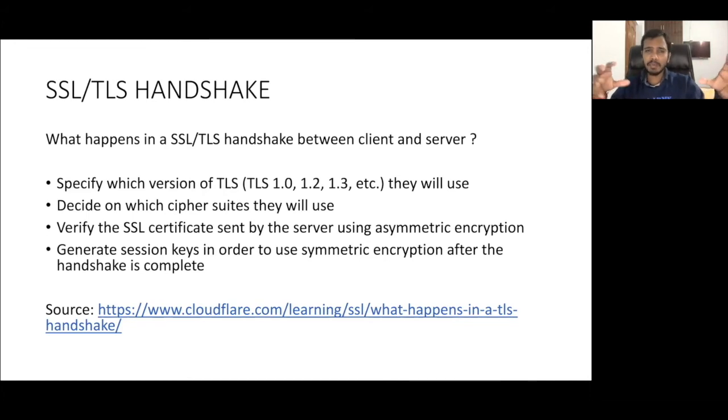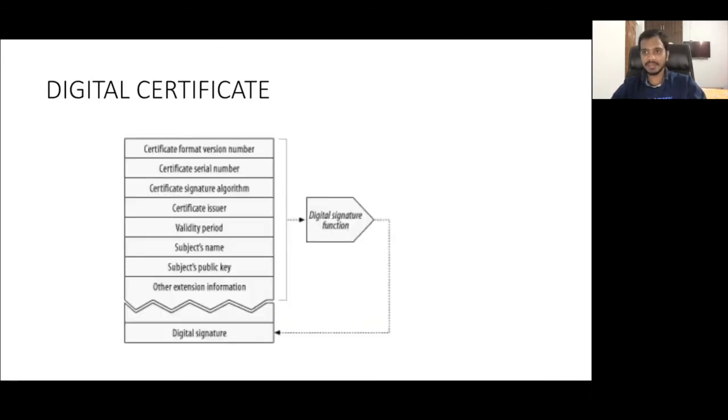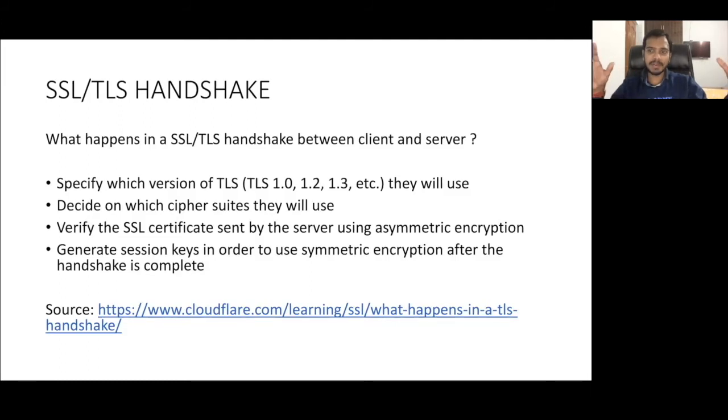Now, this is a very important part. I mostly wanted to focus on the SSL TLS handshake, but I also thought of introducing you to other terms so that at least you have some idea about cryptography. Now, we are discussing the TLS handshake because SSL, as I told you, is not used today, and TLS is the updated, modern version of SSL. So we'll discuss only TLS handshake from now on.